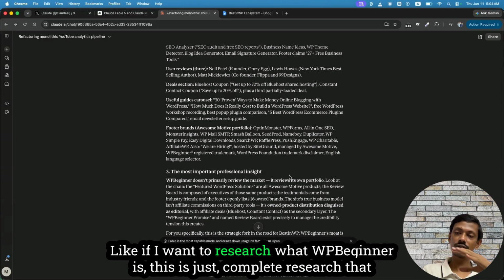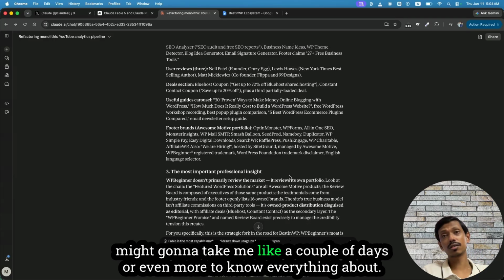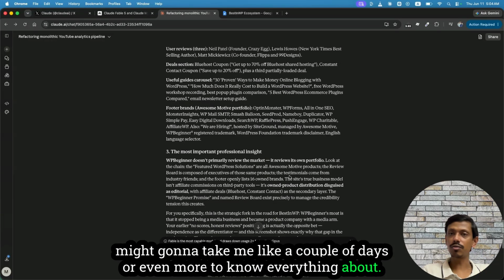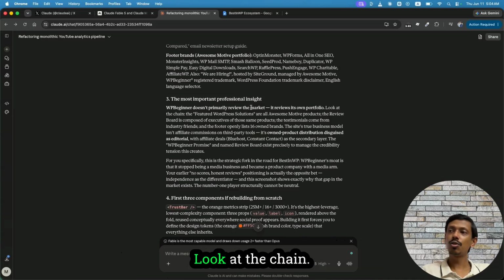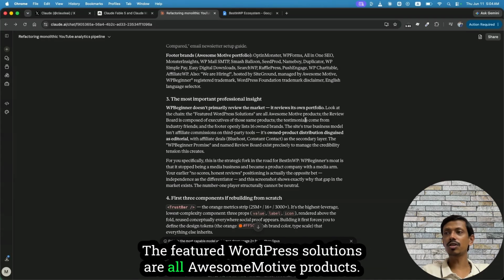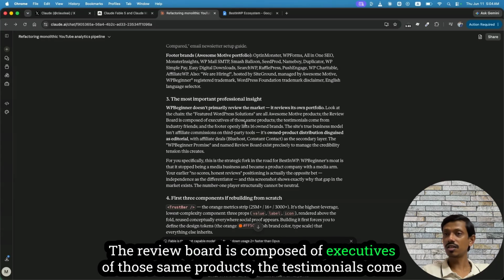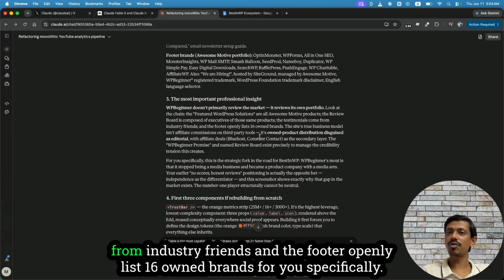If I want to research what WP Beginner is, this is complete research that might take me a couple of days or even more to know everything about this important professional site. WP Beginner doesn't primarily review the market, it reviews its own portfolio. Look at the chain. The featured WordPress solutions are all in-house products. The review board is composed of executives of those same products. The testimonials come from industry friends, and the footer openly lists 16 owned brands.